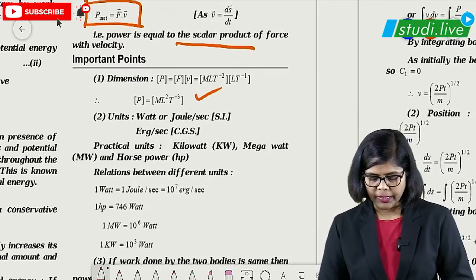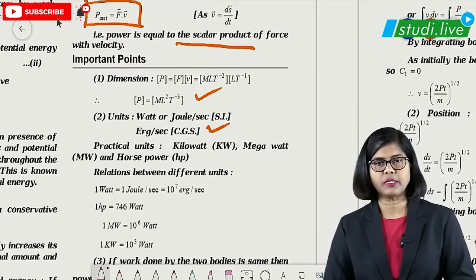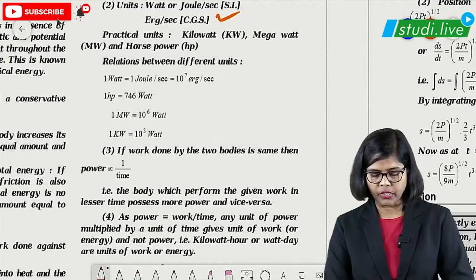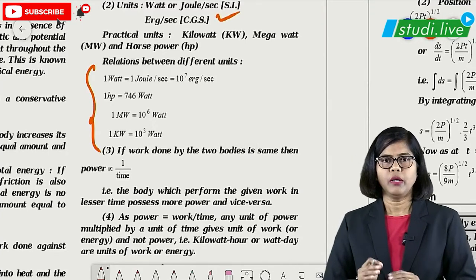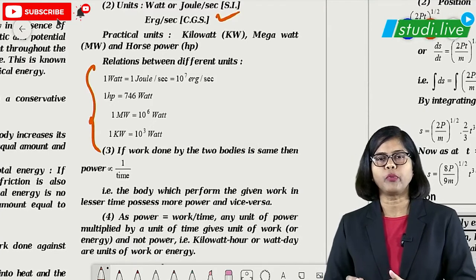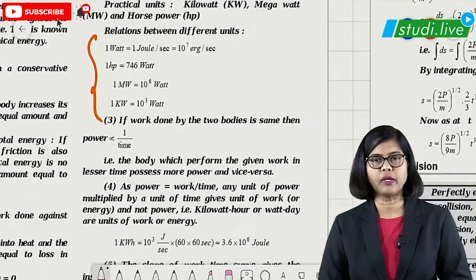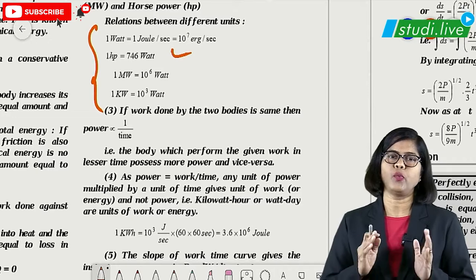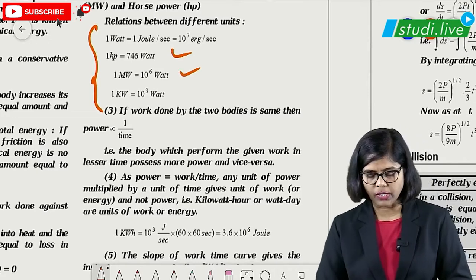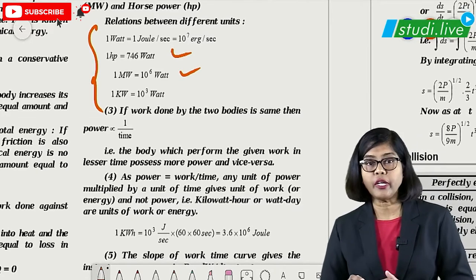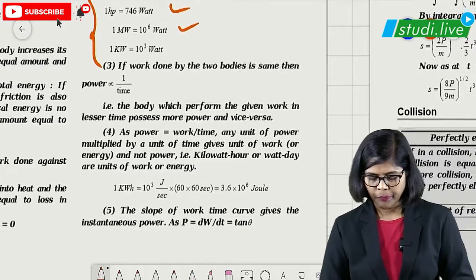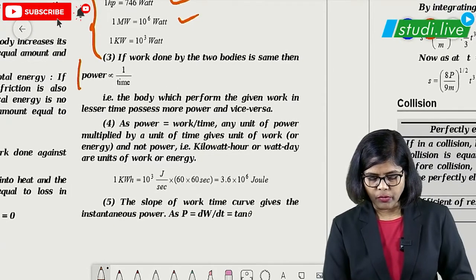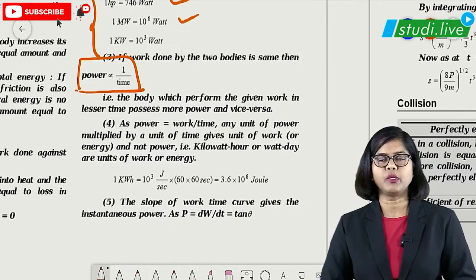Then we have to learn about the dimensions and units here, and of course the conversions. This is all very important. Watt conversion: 1 joule per second is 10 raised to 7 erg per second. 1 horsepower is 746 watts, 1 megawatt is 10 raised to 6 watts, and 1 kilowatt is 10 raised to 3 watts. Remember this particular part. Power is inversely proportional to time, because we have learned that it is work upon time.